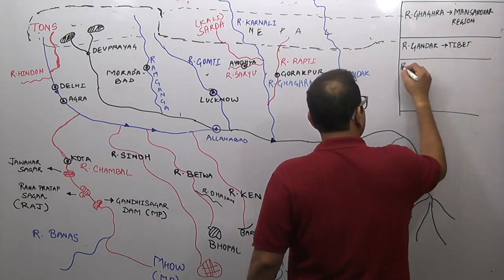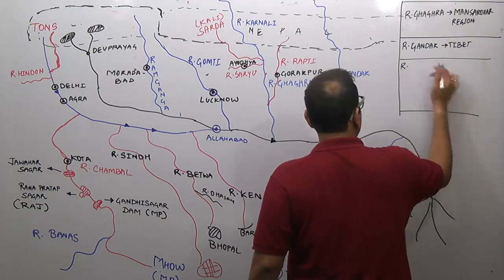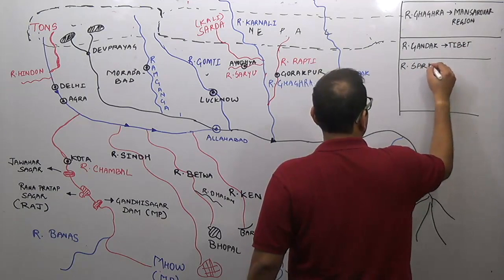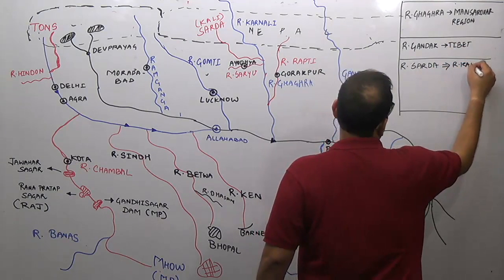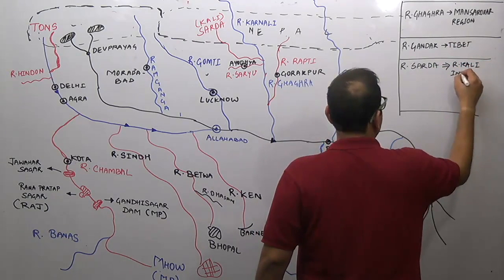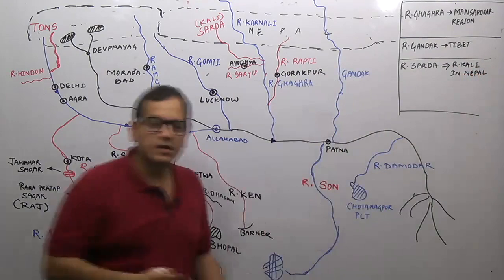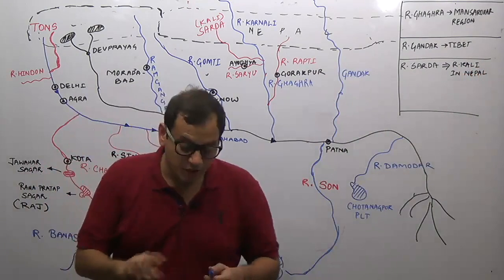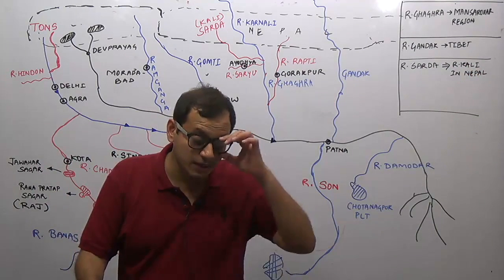River Kali, River Sarda is known as River Kali in Nepal. We have done in our border class that there is a treaty, the Kali treaty. River Sarda is known as Kali in Nepal.